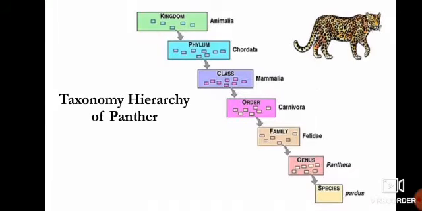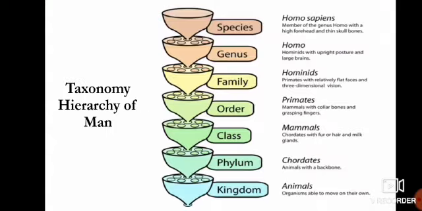Now it is the taxonomic hierarchy of Panther: kingdom, phylum, class, order, family, genus and species. Panther belongs to kingdom Animalia. Its phylum is Chordata because it has a vertebral column. Its class is Mammalia. Its order is Carnivora. Family is Felidae, genus Panthera and species is Panthera pardus.